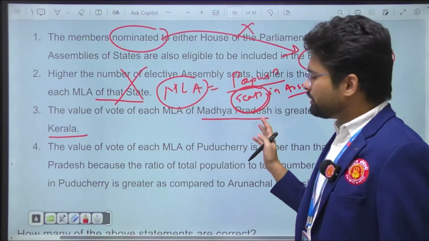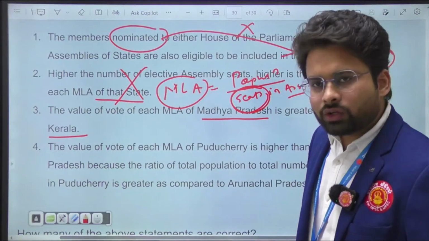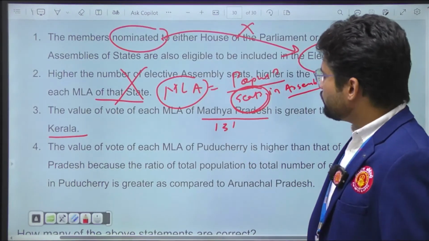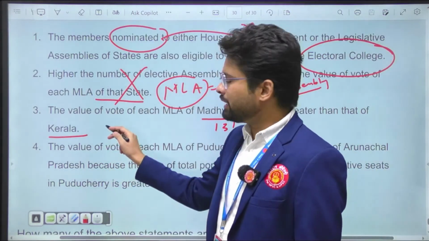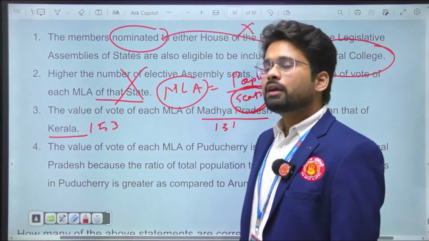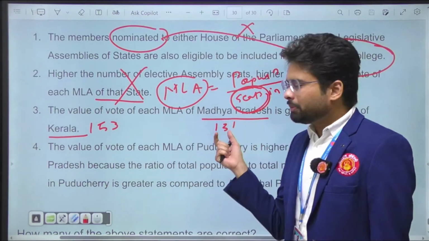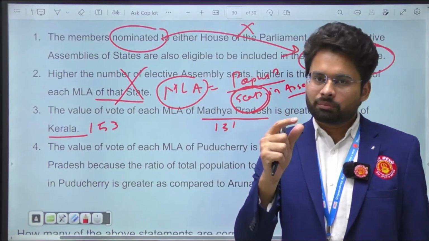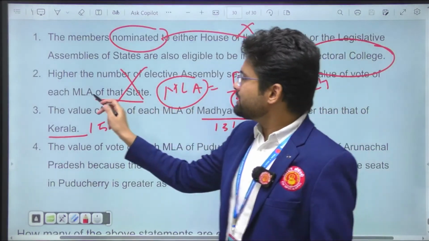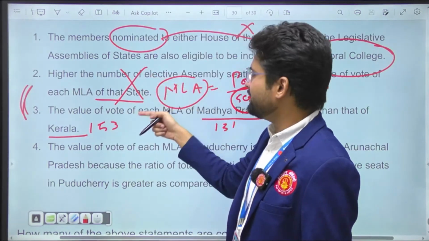I would like to mention one fact here. I have the numbers with this question. The value of one MLA in MP is 131, and the value of an MLA of Kerala is 153. Why? Because Kerala has fewer seats in the assembly, and Madhya Pradesh has more seats, or more MLAs, and that's why according to this formula the statement becomes wrong. These two statements are connected: if you are thorough with the first statement, you can correct this statement also.